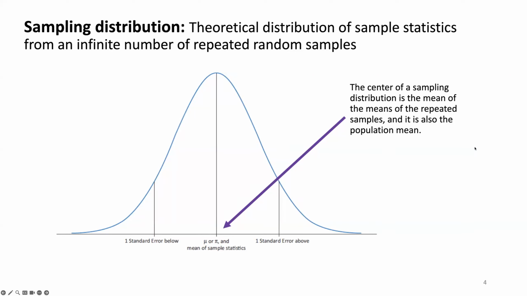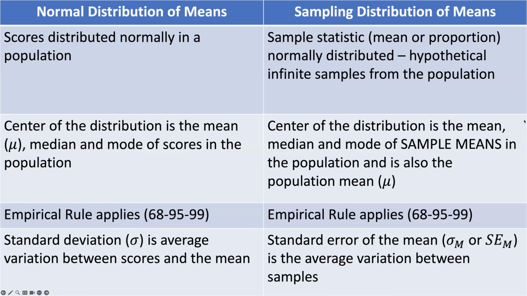Now, the center of a sampling distribution is the mean of the means of the repeated samples. It's also the population mean. So the idea is that with this sampling distribution, we're estimating a true population mean, or we're getting as close as we can. This table is just to show the differences between normal distributions and sampling distributions.